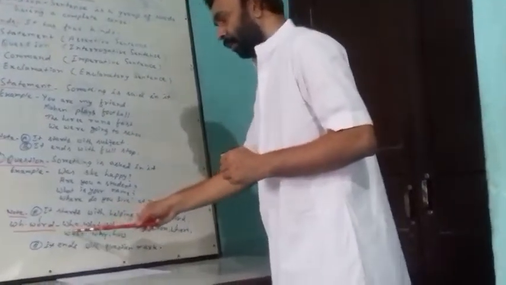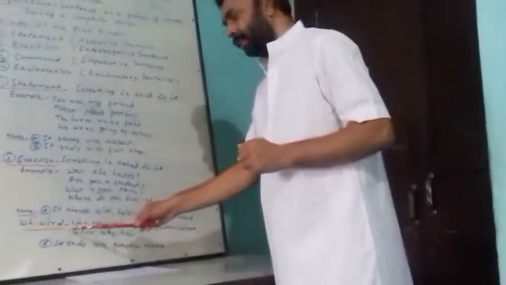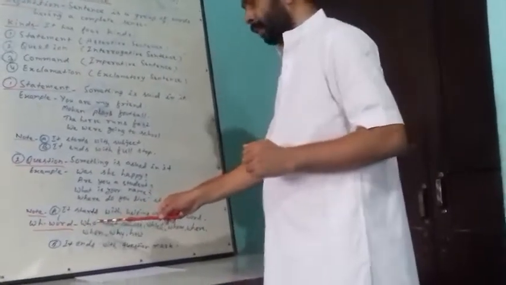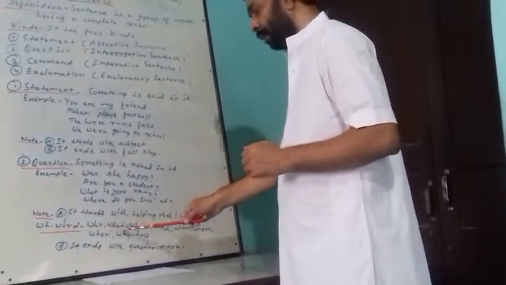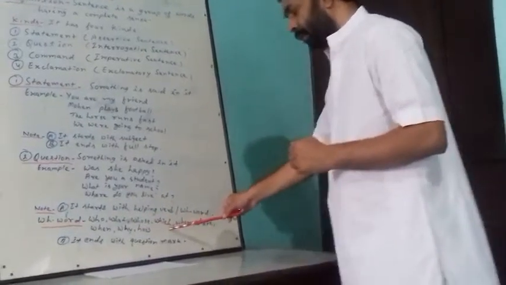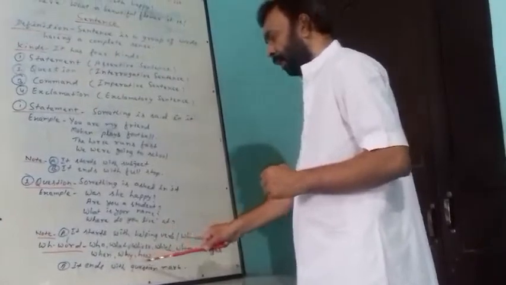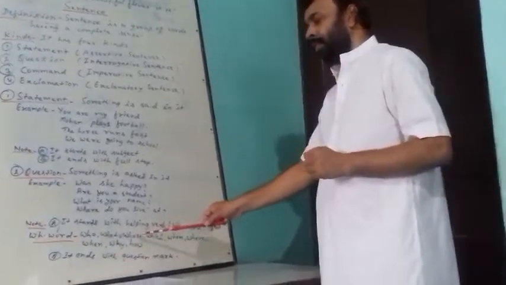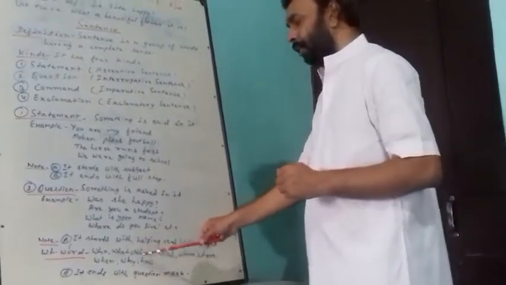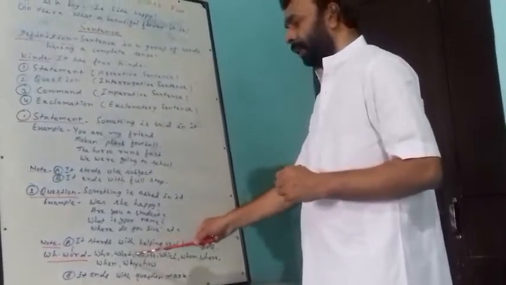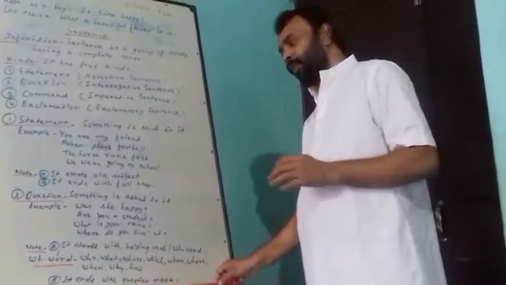These are the WH words. These start with WH: who, what, whose, which, whom, where, when, why, and one word, how. It doesn't start with WH, but yet it is in the group of WH words.